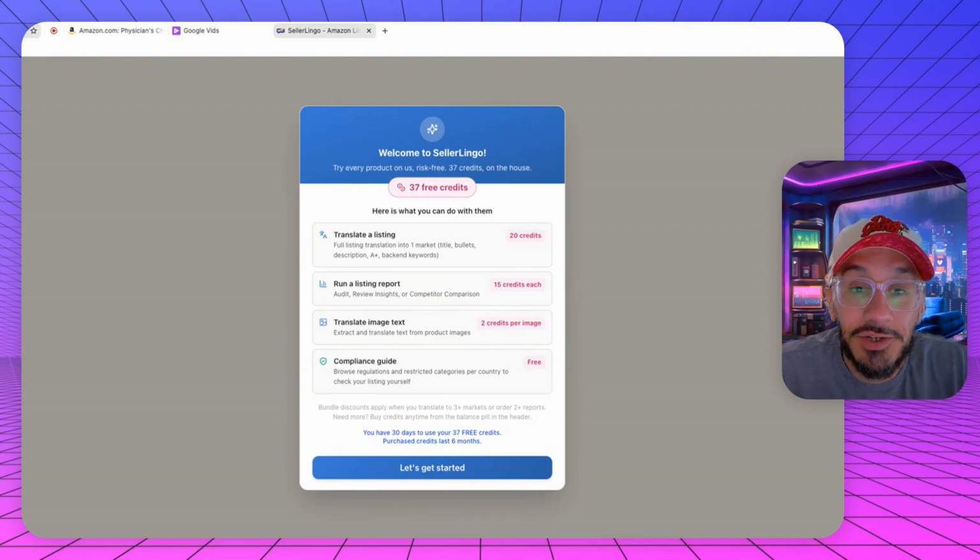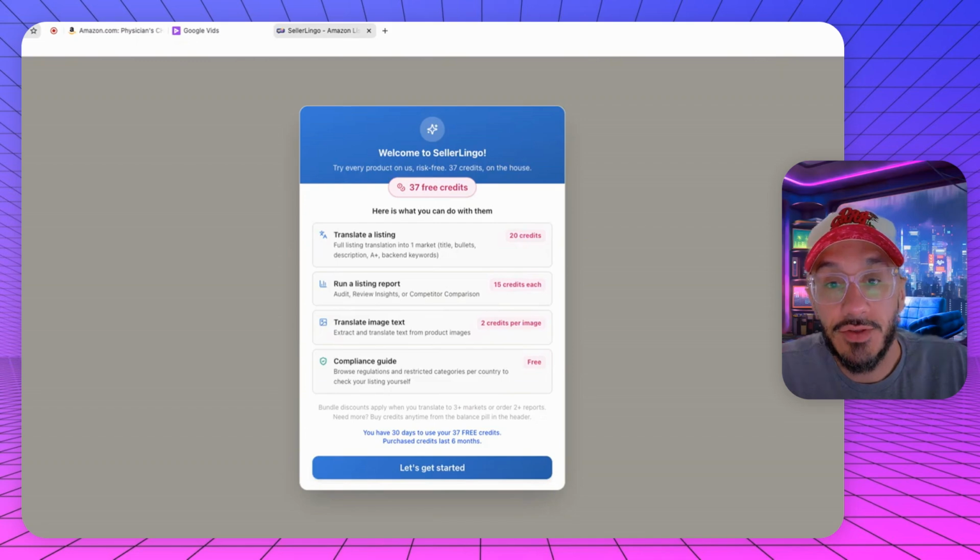Good news, there's a new tool out there called SellerLingo, and I'm going to walk you through this step by step. I have not used the tool yet, so this is really going to be firsthand. I didn't queue anything up. I have a listing over here, but that's really about it. And we're going to see how it compares to basic ChatGPT or maybe even Claude.